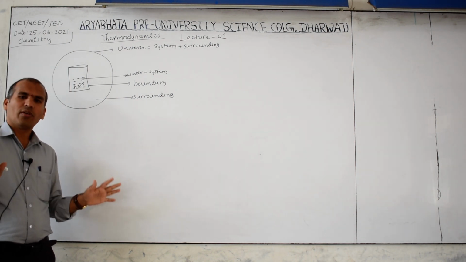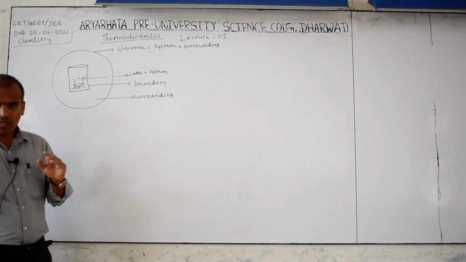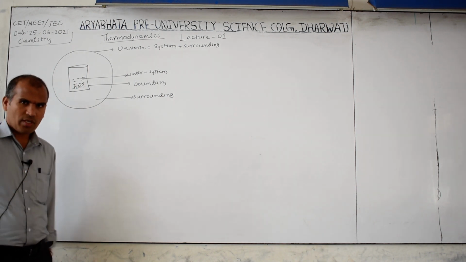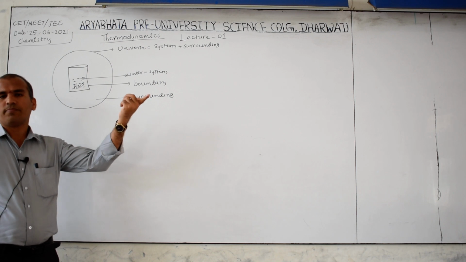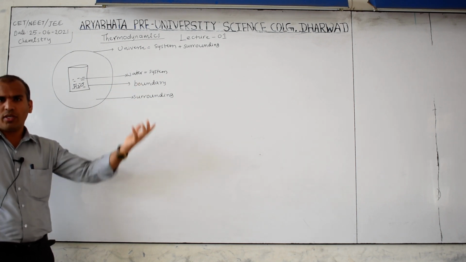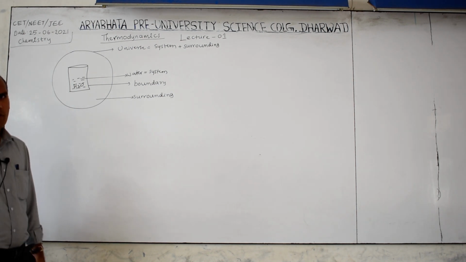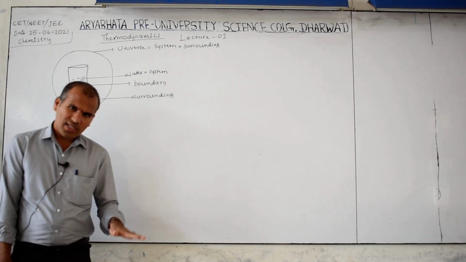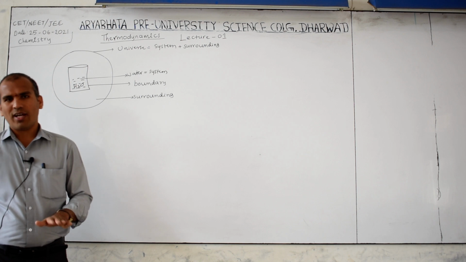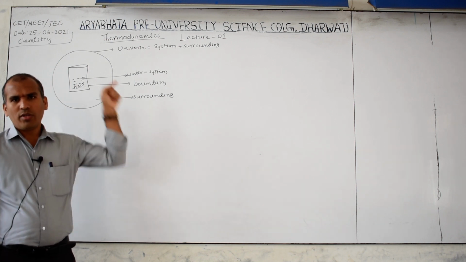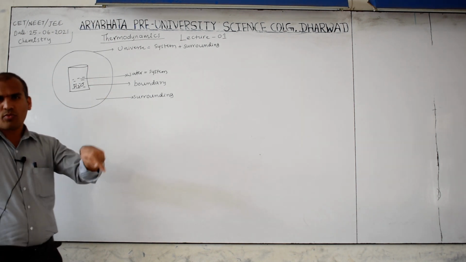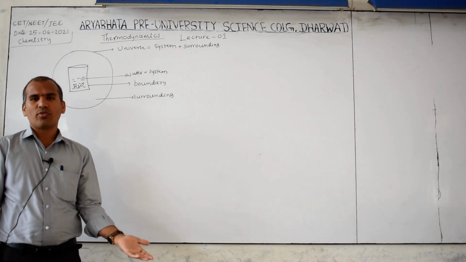The room lost temperature, so outside, the surrounding, should gain heat and its temperature should change. Now the room is at 25 and outside also 25. When you switch on the AC, the room temperature decreases and the outside temperature should increase.